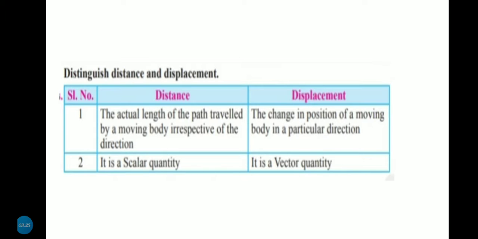Fifth question, distinguish distance and displacement. Okay. First one, distance, the actual length of the path traveled by a moving body irrespective of the direction. Displacement, the change in position of a moving body in a particular direction. Distance is a scalar quantity. Displacement is a vector quantity.